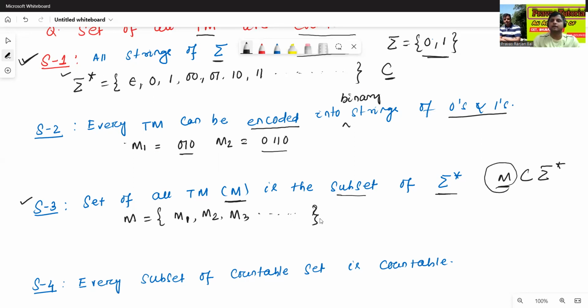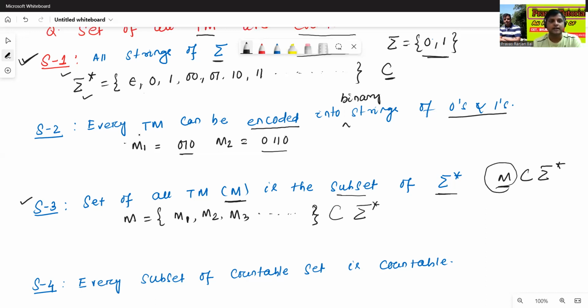M is the collection of an infinite number of Turing machines. This is a subset of sigma star. Sigma star means all combinations of 0 and 1, all combinations of binary strings.